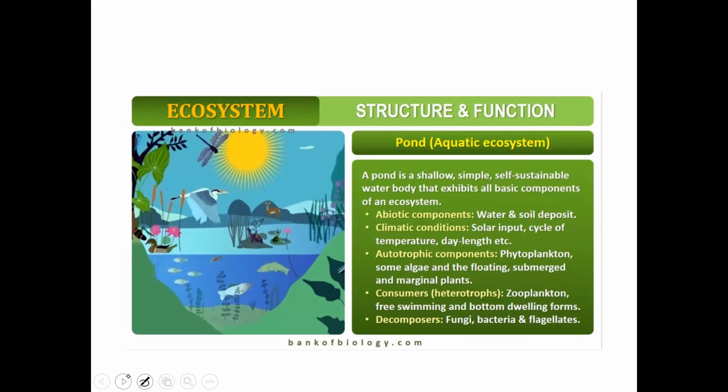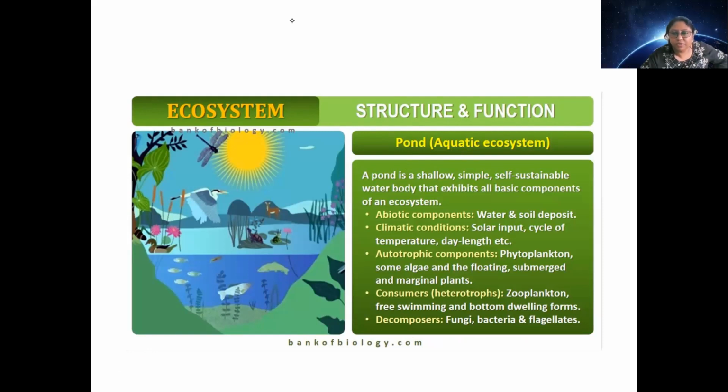Okay, now once I talk about the biotic components of the ecosystem, let us learn this with the help of an example. For example, here we are talking about a pond ecosystem, which is falling under aquatic ecosystem. So a pond is a self-sustainable water body. Why are we using this word self-sustainable? Because it has organisms like plants and animals, and rarely does it require help from outside to survive.